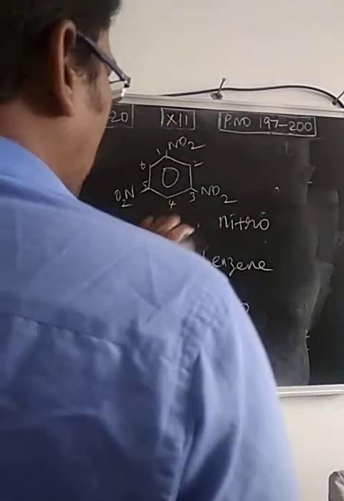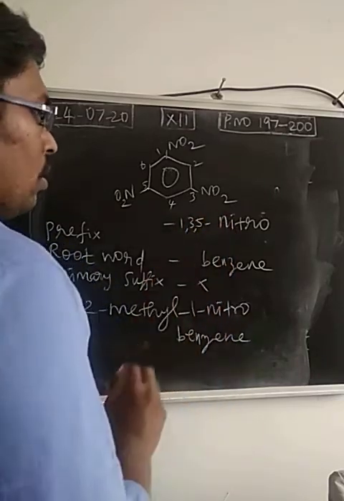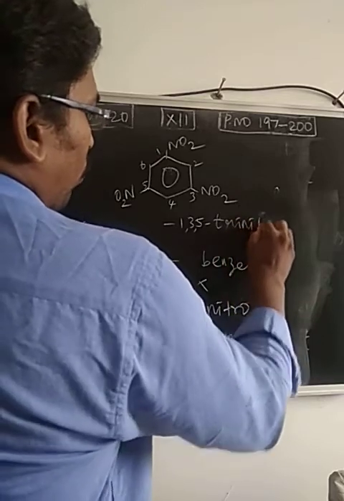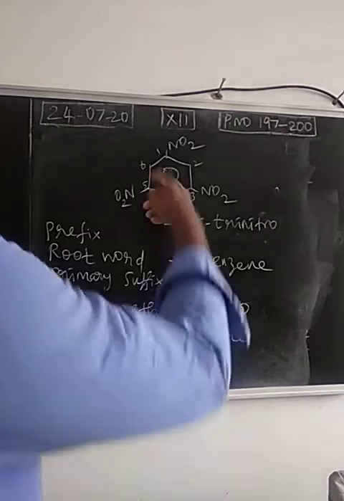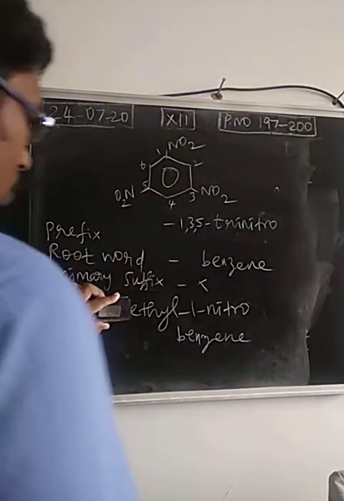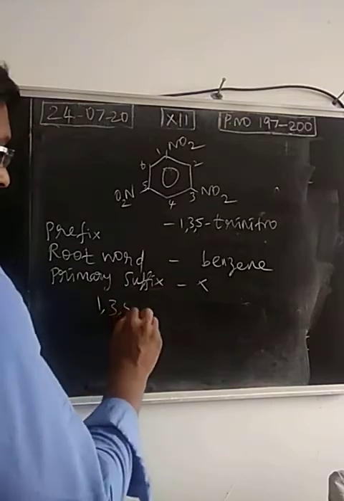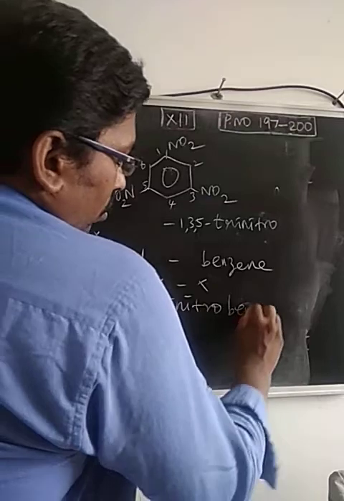In 3 positions, nitro groups are available. 1, 3, 5. Totally, how many nitro groups? 3. So, trinitro. Prefix 1, 3, 5 trinitro. Root word benzene. So the IUPAC name of the compound is 1, 3, 5 trinitrobenzene.